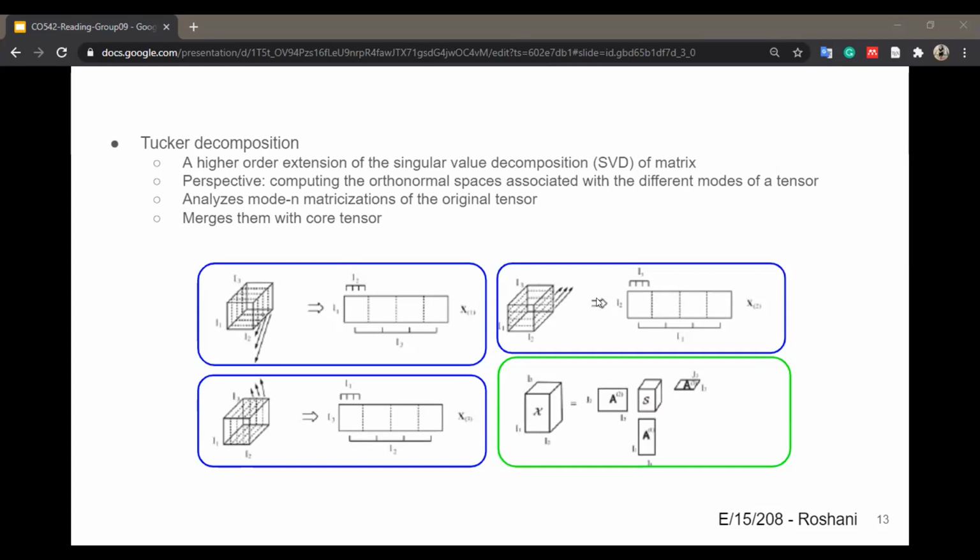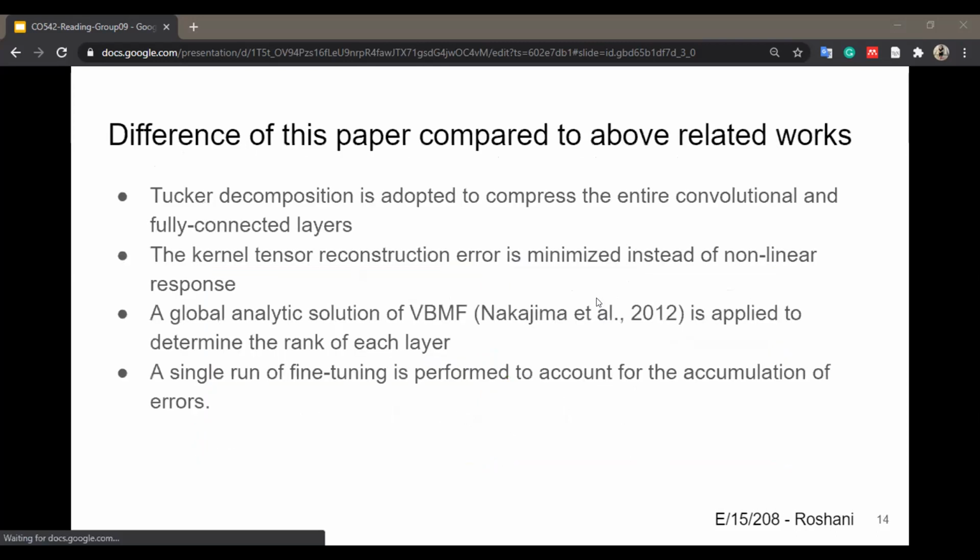They are constructed by concatenation of frontal, horizontal, and vertical slices respectively. Bottom right illustrates a three-way Tucker decomposition. The original tensor X of size I1 by I2 by I3 is decomposed to the product of the core tensor S of size J1 by J2 by J3 and factor matrices A1, A2, and A3.